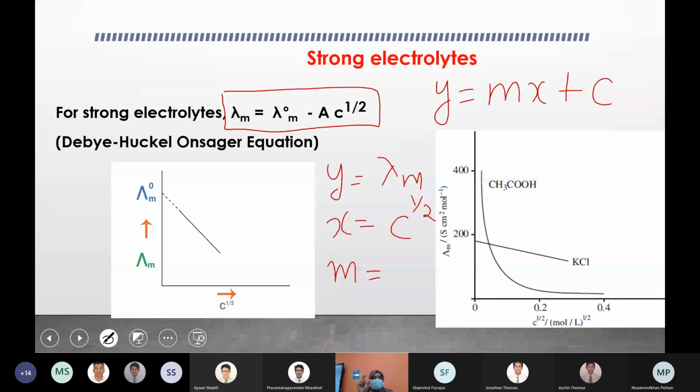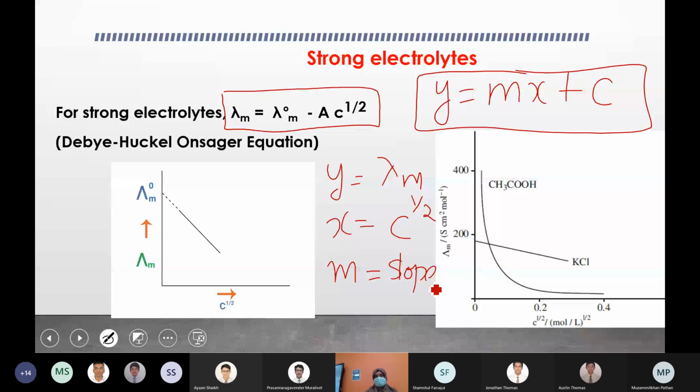A is a constant which is particular for a particular electrolyte. That depends on the temperature and the nature of the electrolyte. So A is a constant. Otherwise, also in the straight line equation, you can see that it's a constant. So m is equal to slope, and the y-intercept is lambda m0.